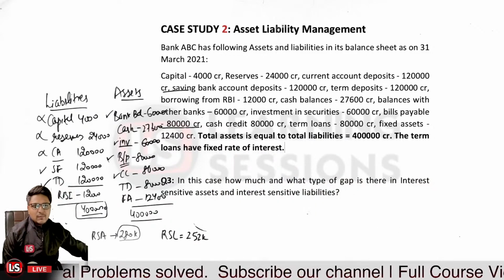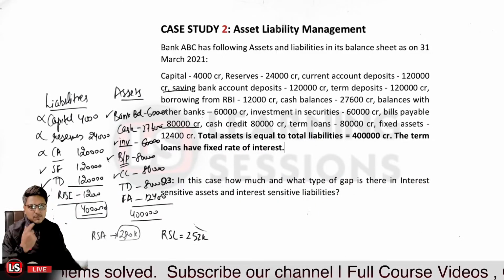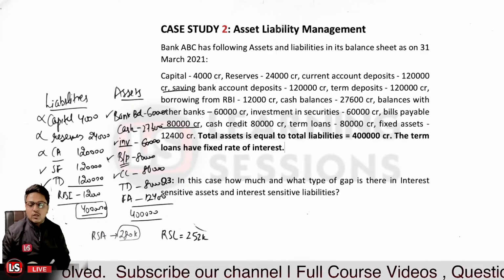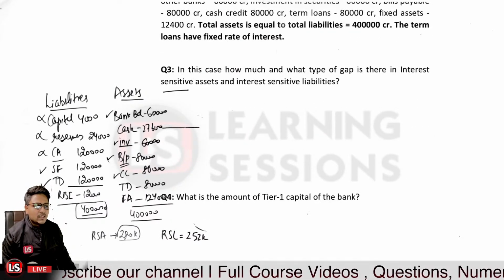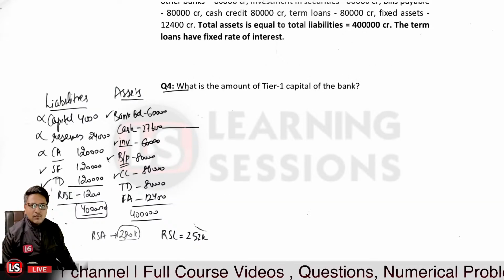So it's a positive gap over here in this particular case. So the gap is positive and further it is amounting to 28,000 crores. Is that clear? Now let's have a look at question number 4, which says, what is